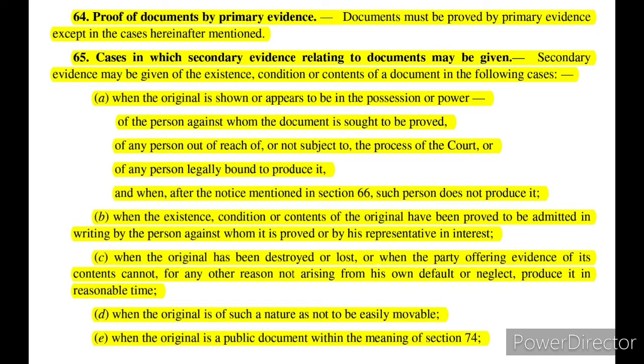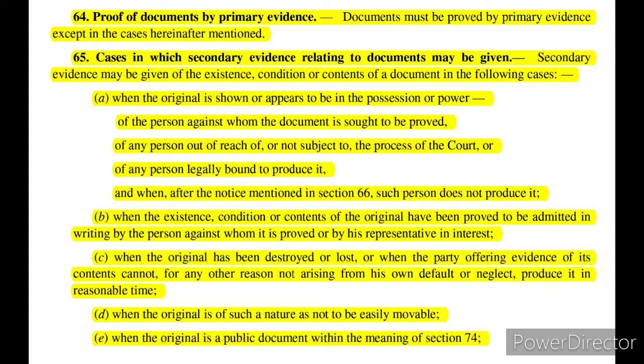Now section 64 talks about proof of documents by primary evidence. Documents must be proved by primary evidence except in cases hereinafter mentioned. So the general and basic rule is that if you need to prove a document, you need to give the primary evidence to prove it. However, section 65 says that these are the cases in which secondary evidence relating to a document may be given. So where we can give secondary evidence is covered under section 65. These are the particular conditions to give secondary evidence.